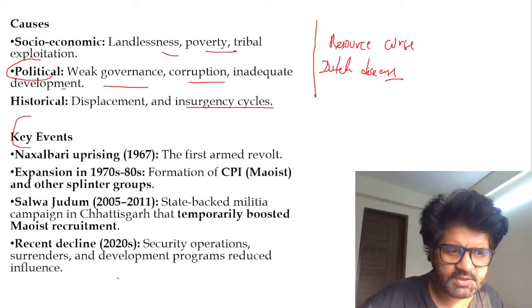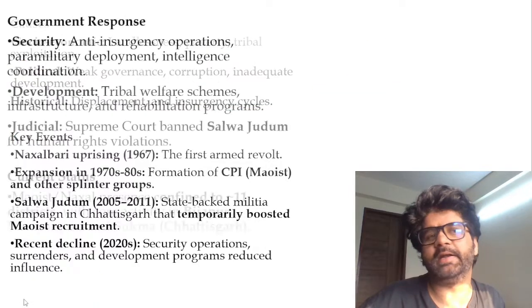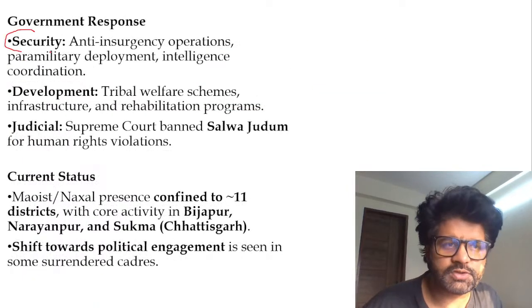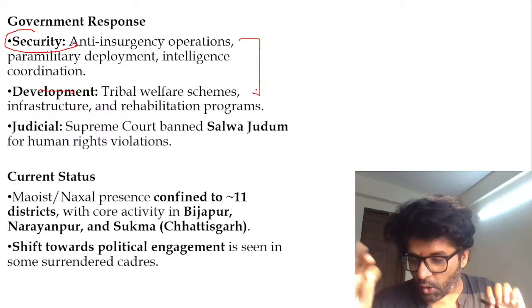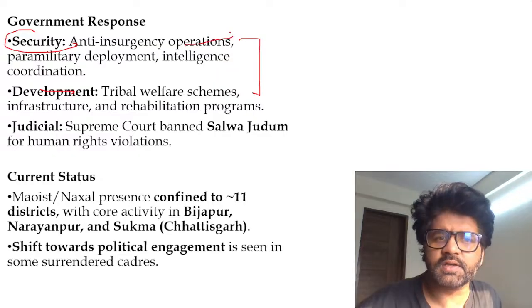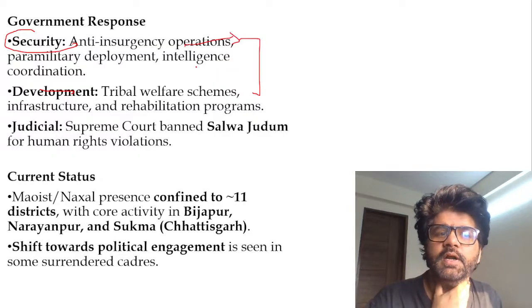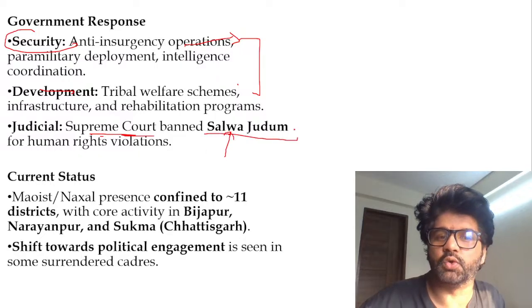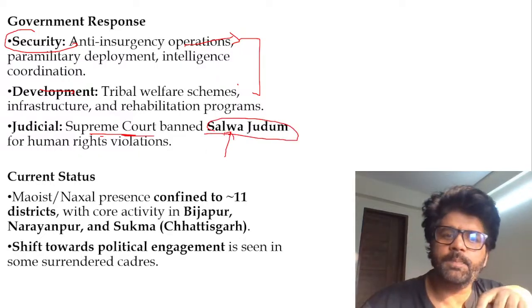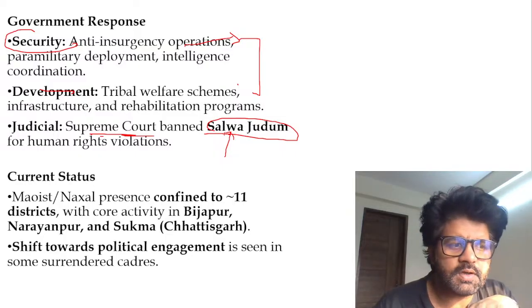Key events, you can talk about these things. Have a look at this. I'm not reading it, we have discussed this. And government response: security, development, and also Supreme Court. See, most of the people, they will talk about these things, anti-insurgency operations, etc., paramilitary deployment and development part, but also talk about this ban of Salva Judum, how it brought people, like there was some amount of discontent among